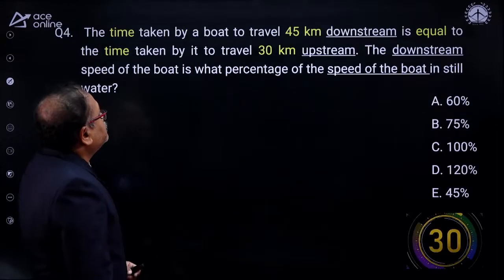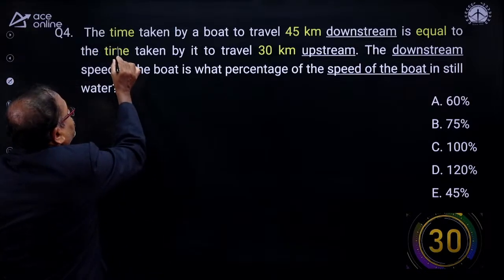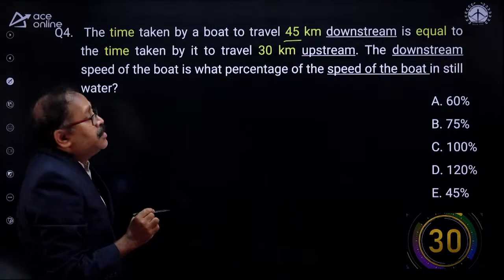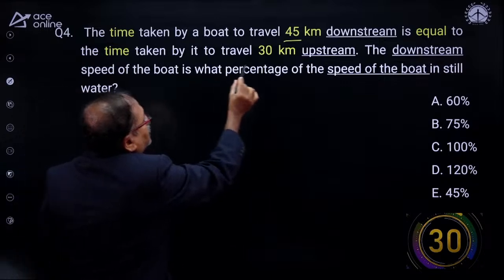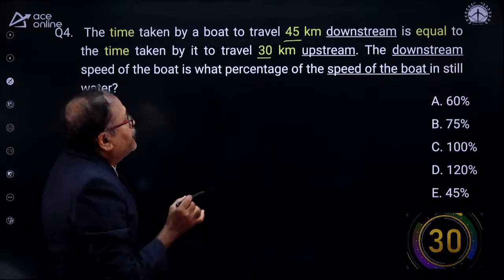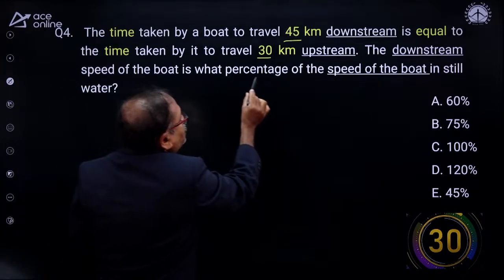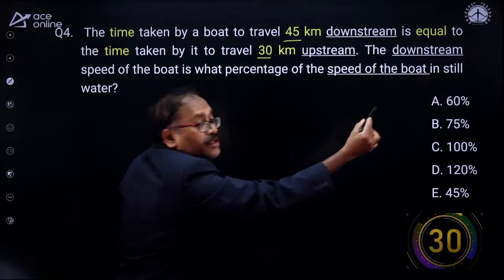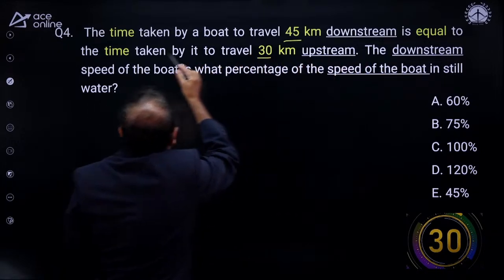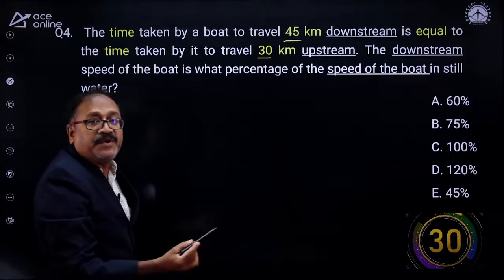Next question is here. Look at this. The time taken by a boat to travel 45 kilometers downstream is equal to the time taken by the boat to travel 50 kilometers upstream. Okay. Now the next one, the downstream speed of the boat is what percentage of the speed of the boat?